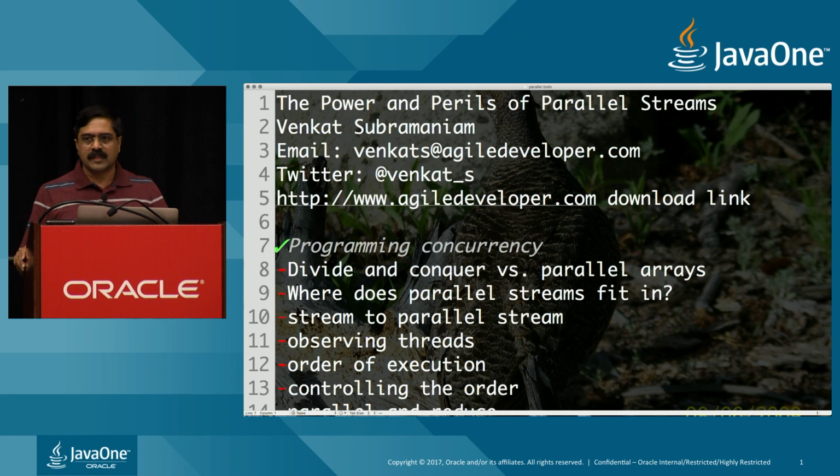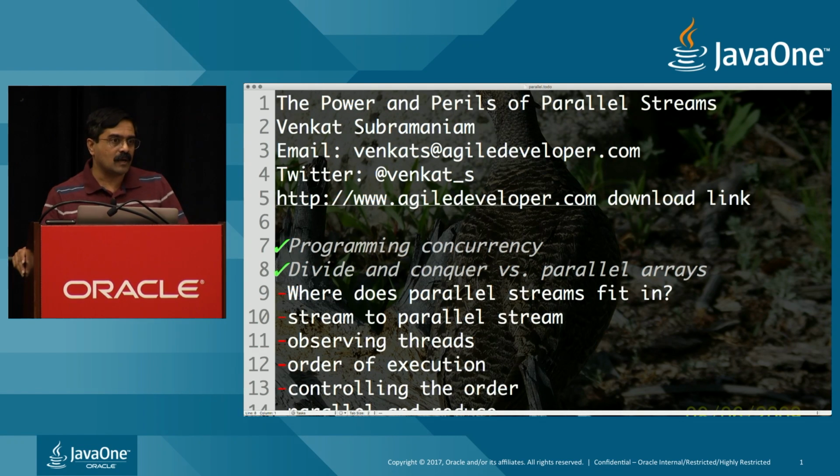Well, it turns out that there are actually two different ways that we approach concurrency. One of them is what we call a divide and conquer problem. You have a problem, you divide it into two parts maybe, and then you take these two smaller parts and make a decision whether you want to solve that smaller part or go ahead and divide it further, and you can keep going through this.